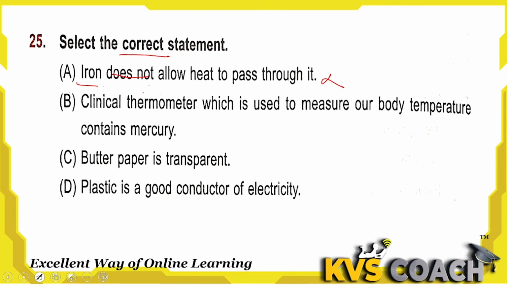B, clinical thermometer which is used to measure our body temperature contains mercury. Absolutely right. Every thermometer for body temperature has mercury. Have you seen that silver material on the thermometer? That is called mercury. Third one is butter paper is transparent. No, butter paper is not transparent, it is opaque. Plastic is a good conductor of electricity. Absolutely wrong. Metals are good conductors of electricity, not plastic. So the only right statement is that a clinical thermometer used to measure body temperature contains mercury. B is the right answer here.